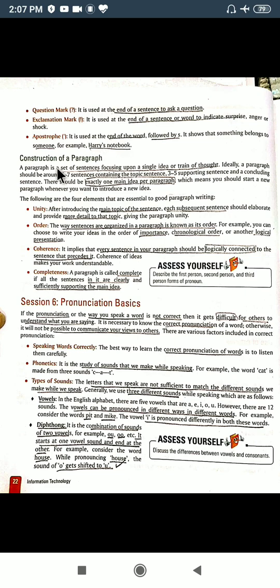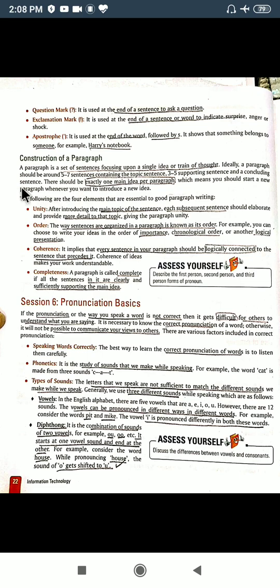Okay, the next topic of today's lecture is construction of a paragraph. See, a paragraph is a set of sentences that focuses on a single idea or train of thought. So when a teacher gives you a topic on which you need to write a paragraph, you should write a paragraph having 5 to 7 sentences that are mainly focused on the topic, and you must write 3 to 5 supporting sentences. And you should write the concluding sentences also.